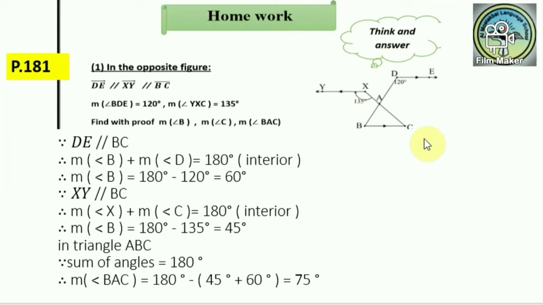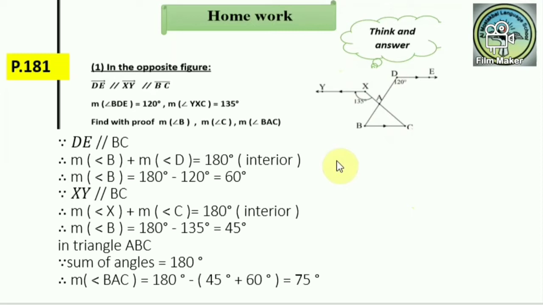Find with proof the measure of angle B, the measure of angle C and the measure of angle BAC. So what is required is to find all the interior angles of triangle ABC.